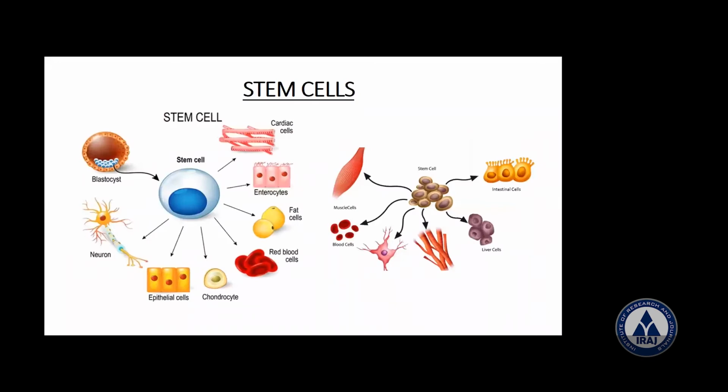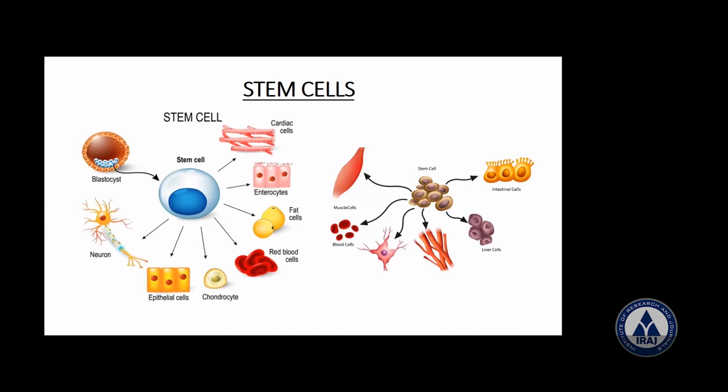Now just see the picture of the stem cells. Here is a developing embryo, and this is the inner cell mass. From here, the stem cells can be modified and develop into cardiac muscle cells, so if the heart is damaged, it can be repaired. Also intestinal cells, enterocytes, fat cells, blood cells, RBCs, chondrocytes in the cartilage, epithelial cells, and neuron cells. So this is how they can be modified.